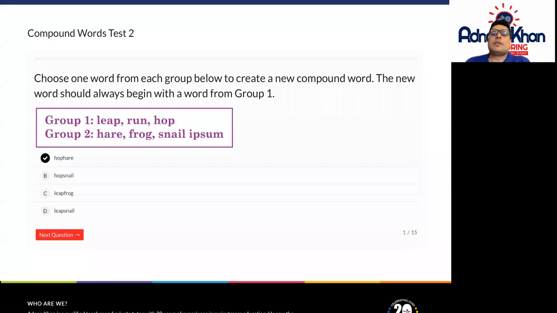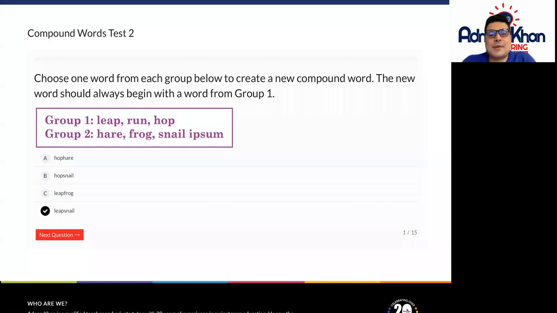So what we're going to do is fit one word from group 1 to another word in group 2 to make a compound word. Okay, so we're going to join the two words together to make a brand new word. So let's have a look. Hop hair doesn't make sense. Hop snail, there's no such word.